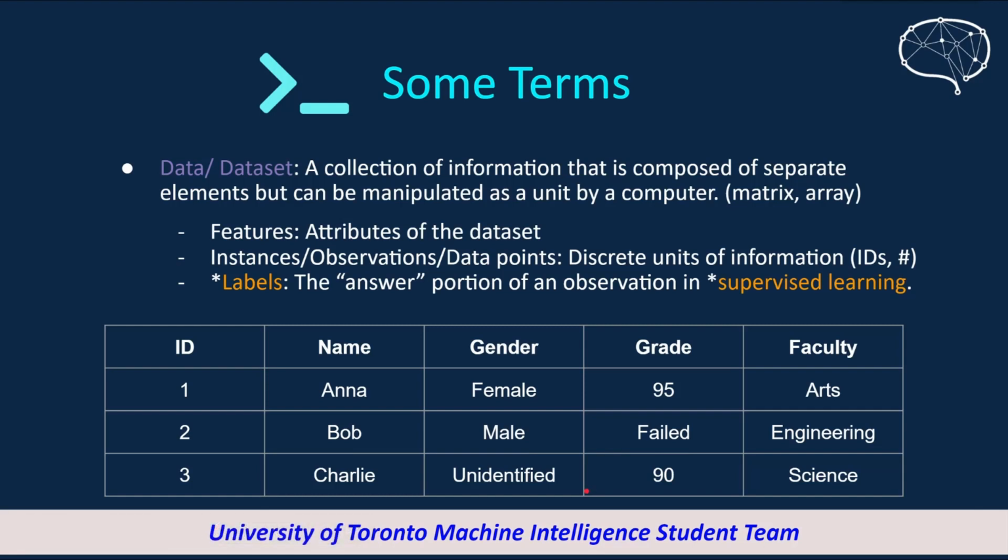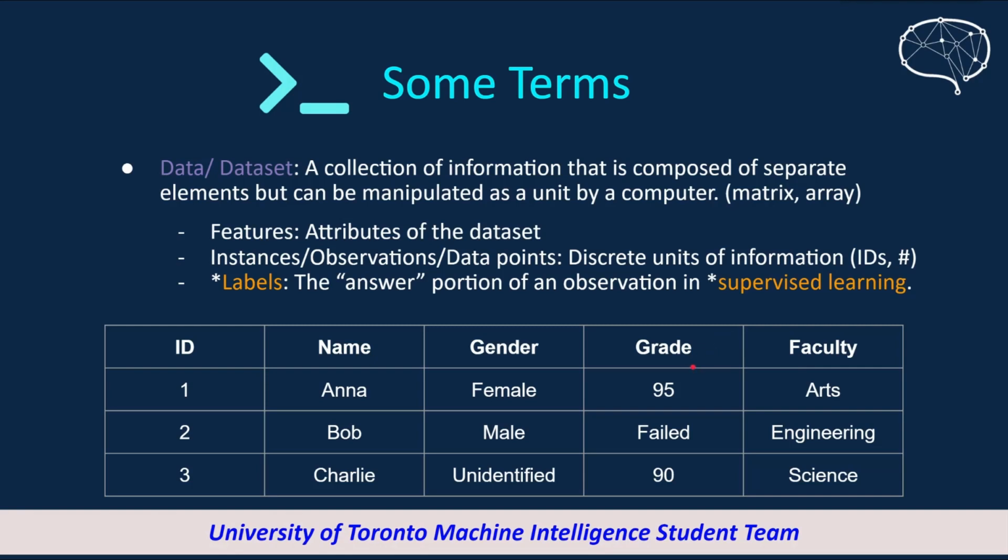Now I want to talk about label. As I said, label is a feature you want to predict in this dataset. It could be any of the features in this dataset. For example, if I want to predict the grade of a person in our machine learning model, then this grade, which is a feature, could be our label. So we will separate out this label portion, which is the answer we want to find, and use the other parts in the dataset to find the answer we want. And there could be any feature or any features to be the label. It depends on which feature is the answer you want to know.